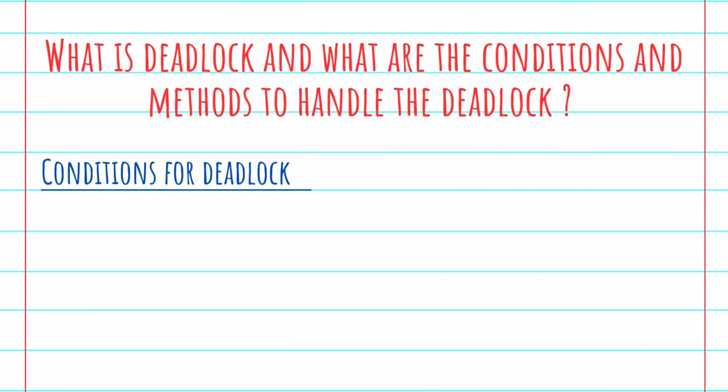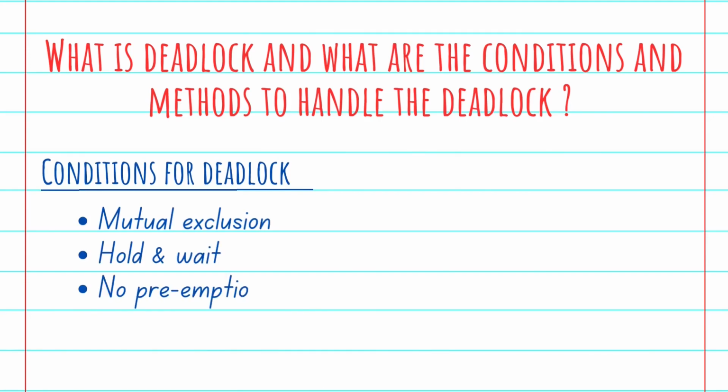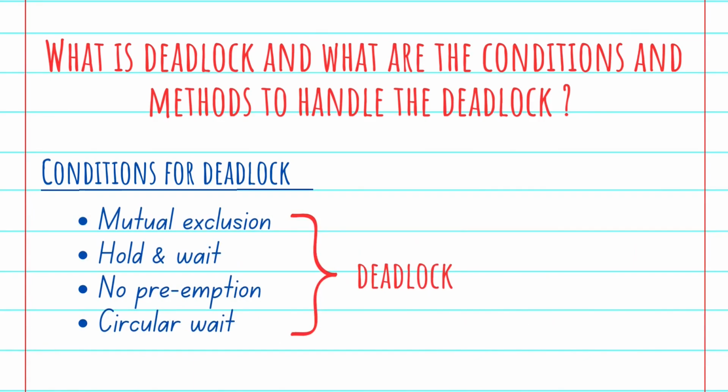Now let's consider the conditions for deadlock. There are four conditions for deadlock: mutual exclusion, hold and wait, no preemption, and circular wait. Deadlock may occur when processes are in mutual exclusion, hold and wait, no preemption, and circular wait. All four conditions must happen simultaneously for deadlock to occur, or in simple terms, these four conditions may lead to a deadlock.